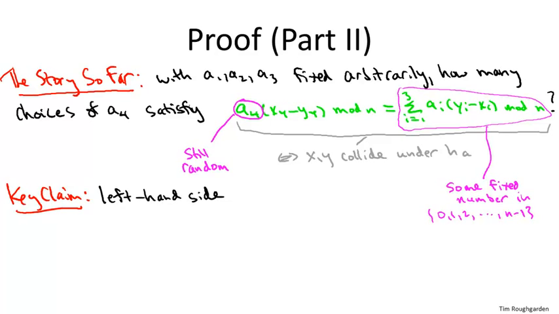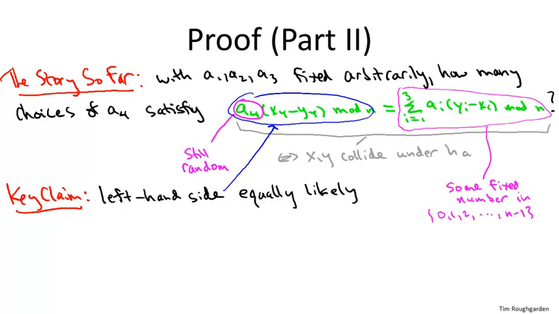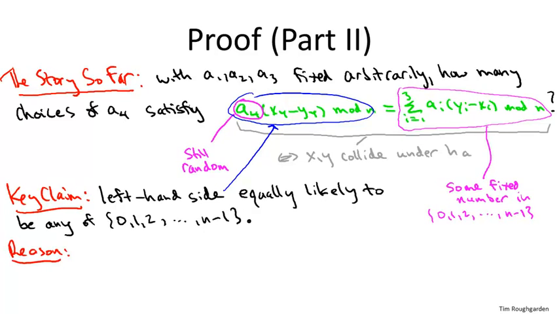Now here's the key claim, which is that the left-hand side of this green equation is equally likely to be any number between 0 and n minus 1. And I'll tell you the reasons why this key claim is true, although this is the point where we need a little bit of number theory, so I'll be kind of hand-wavy about it. So there's three things we have going for us. The first is that x4 and y4 are different.